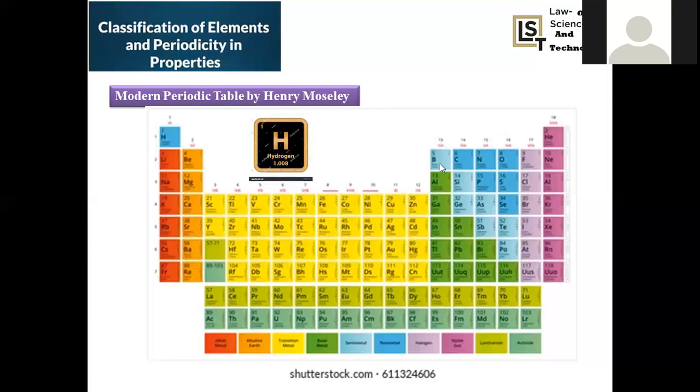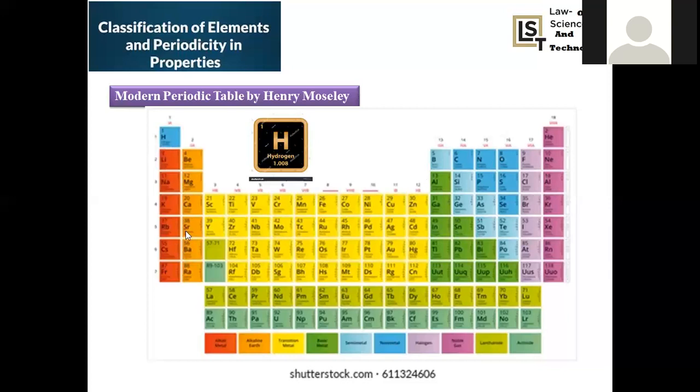How many p orbitals will be there? 3 p orbitals, and the maximum capacity will be 6 electrons, right? That's the reason why there are 6 p block groups, and these are the elements with most of the non-metallic properties. So the topmost elements are regarded as non-metals and acidic in nature.